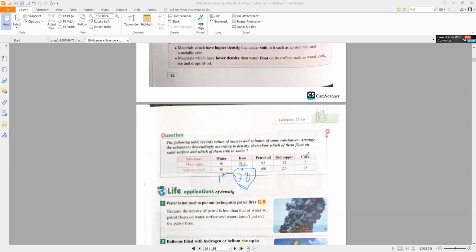Another example, cork. If you want to calculate the density of cork, mass divided by volume, 5 divided by 25 equals 0.2 gram per cubic centimeter. So the density of cork is lower than the density of water, lower than one, so the cork will float on the water.